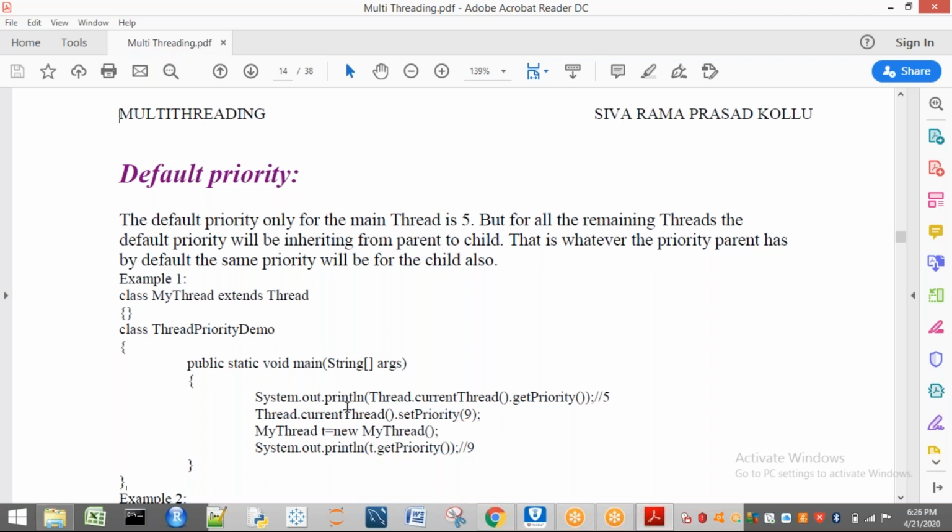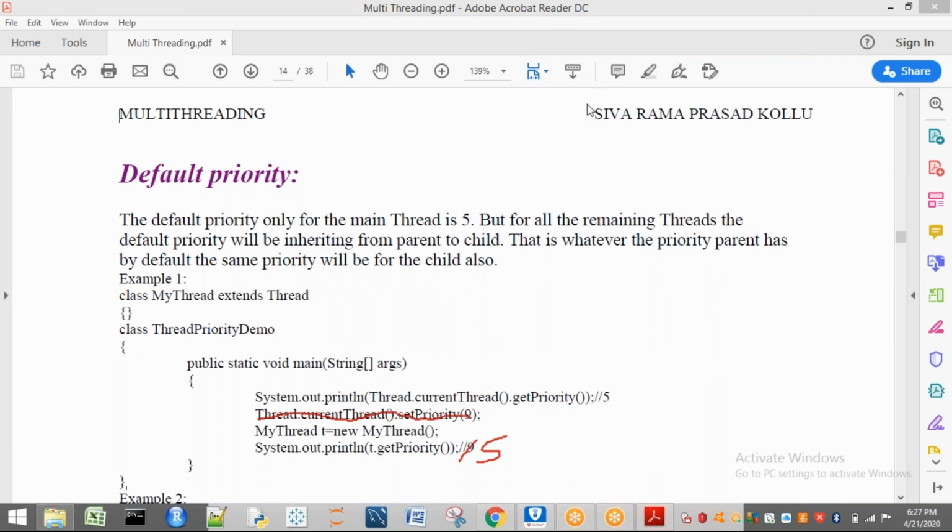9. If I am not going to change, that means if I am not going to write this statement, let us consider here the statement is not there. So what will be the output here? You are going to get output as 5 because main thread priority is what? 5. Who created this thread? Main thread. So when I ask the priority of T, it is going to give the 5 only. As we have changed the priority of main, for the child thread also we are going to get 9 as the priority. Okay, let us see one or two more examples for explaining these concepts.